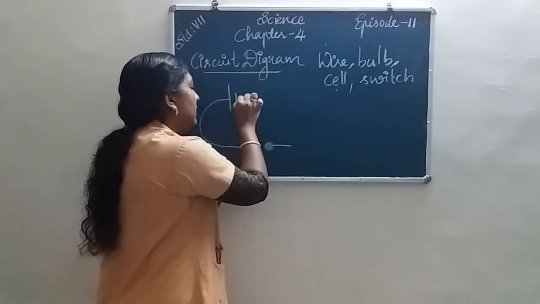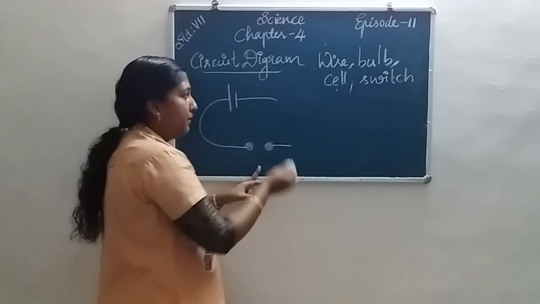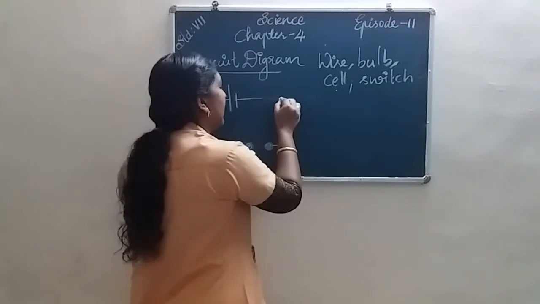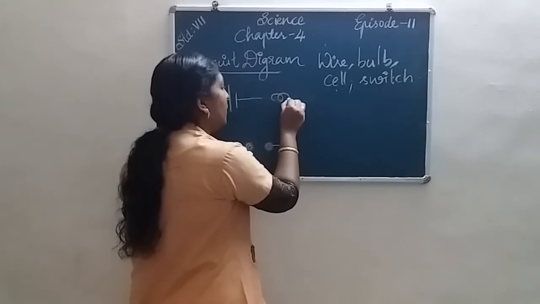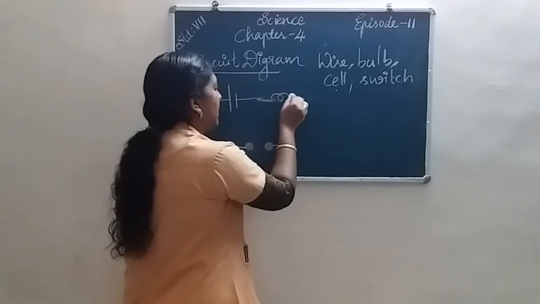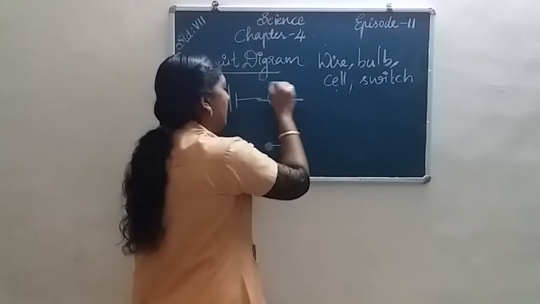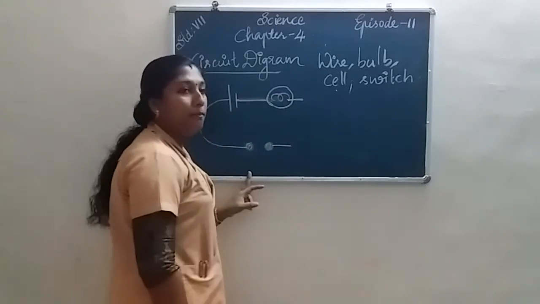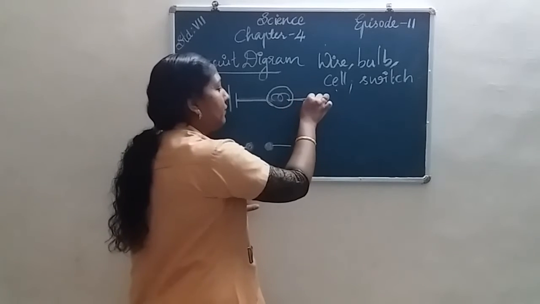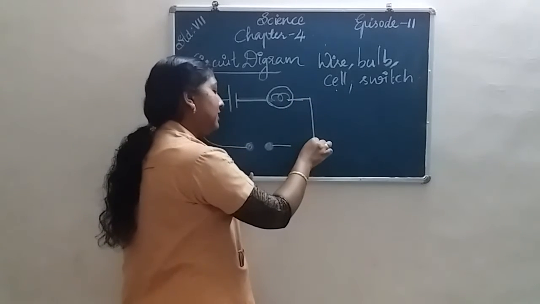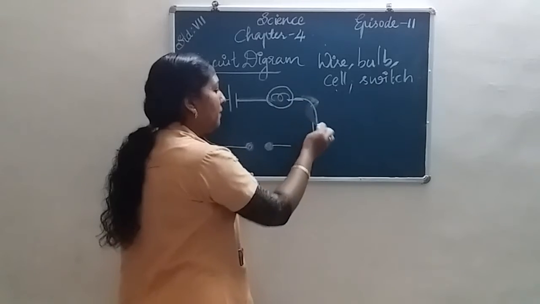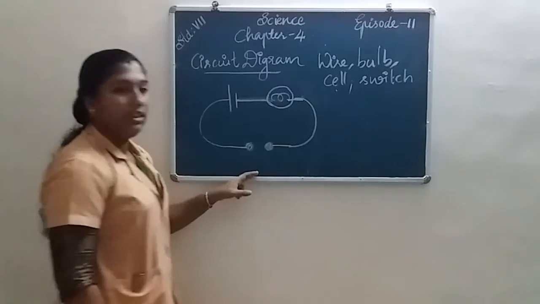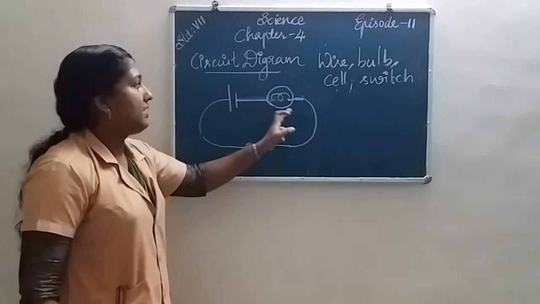Then from the negative terminal we connect one side of the bulb. What is the symbol for bulb? Yes, this is the symbol for bulb. So we connect the negative terminal of the cell to one side of the bulb holder. Then the other side of the bulb holder is connected to the other side of the switch. Then we have drawn the circuit diagram.